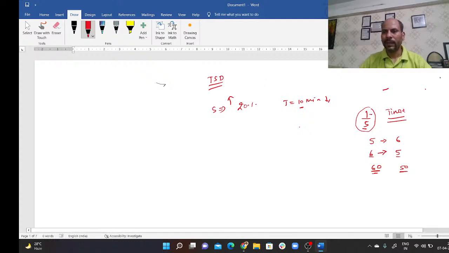Okay, so this was the first type of question where a change of speed has happened. This change generally comes in terms of a ratio, or sometimes it may be in percentage.